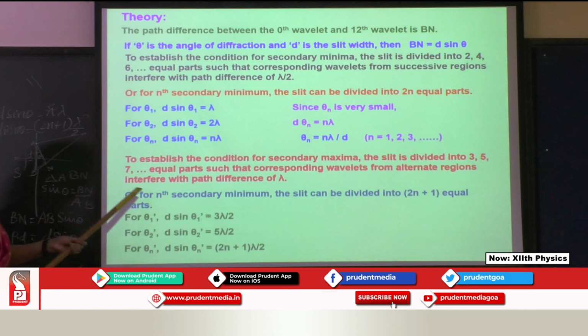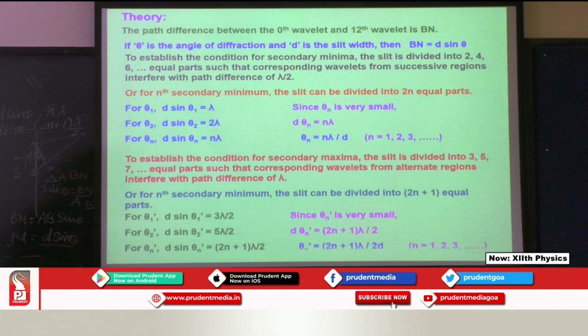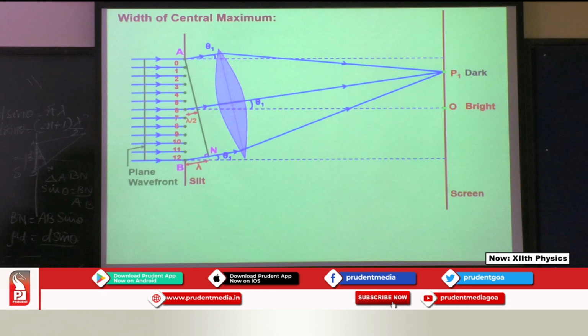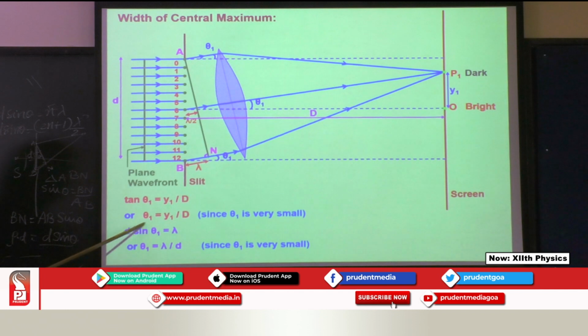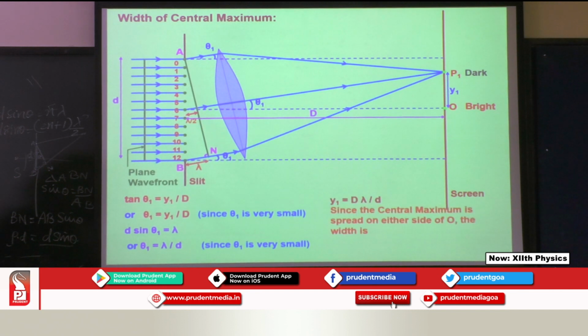Okay. So when you consider secondary minimum, it can be divided into different parts, with the central maximum being the bright fringe over here. For the first one, we divided into 2 parts. This is tan theta 1, which we don't have. We have only this part. d sine theta 1 is equal to lambda for the first one, because n is equal to 1. So these are the different things we have.